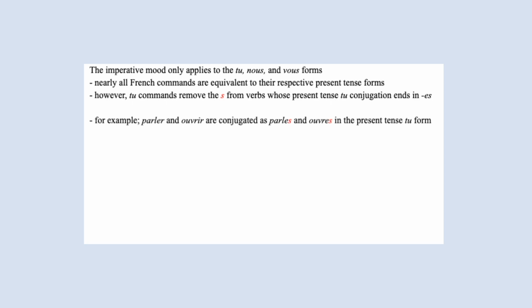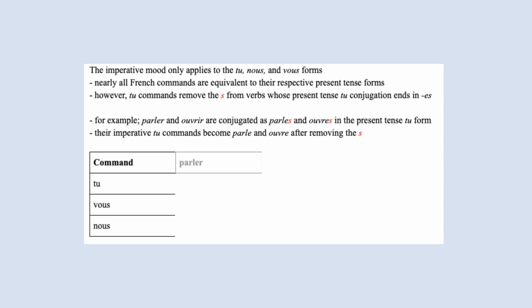For example, the verbs parler and ouvrir. They are conjugated as parles and ouvres in the present tense tu form, and ouvrir is an irregular verb. Their imperative tu command forms become parle and ouvre once we remove the s.